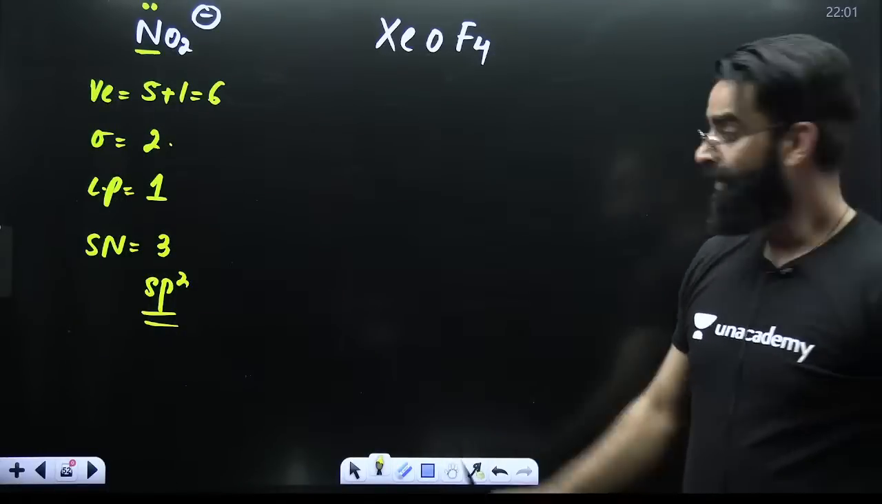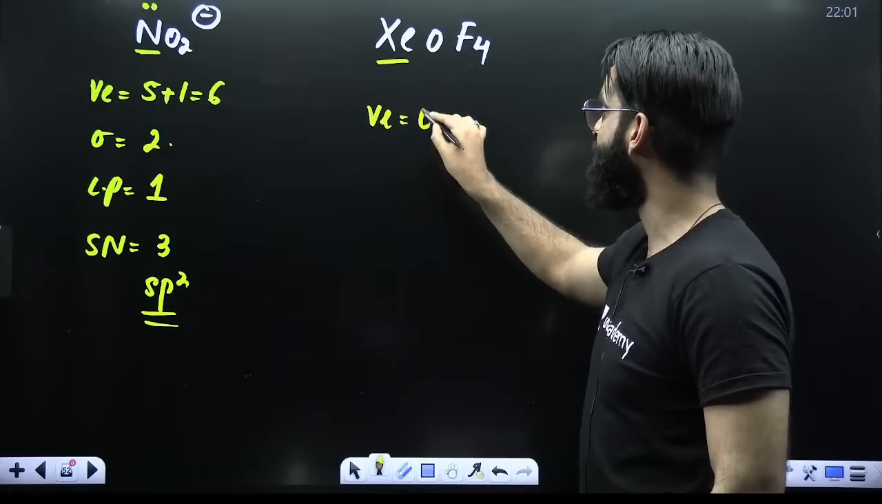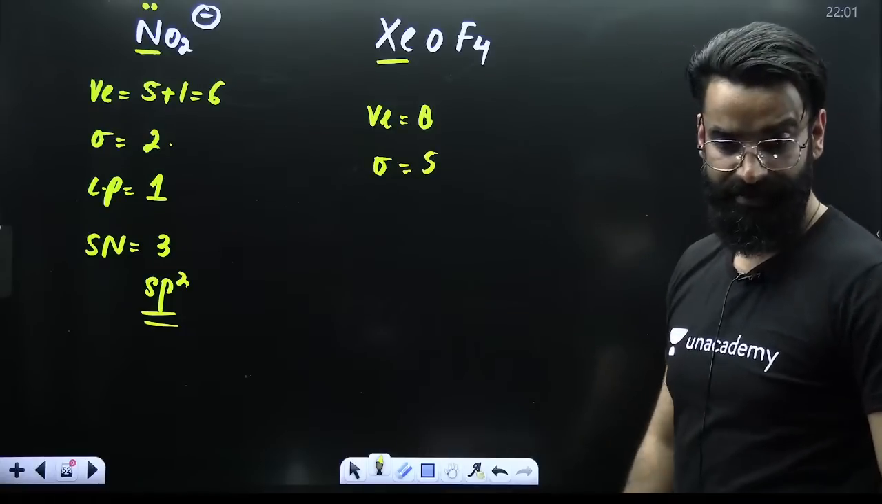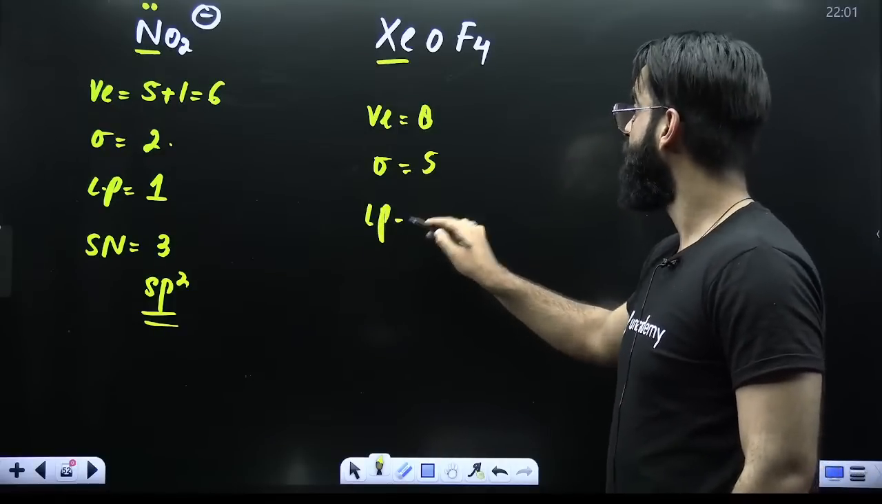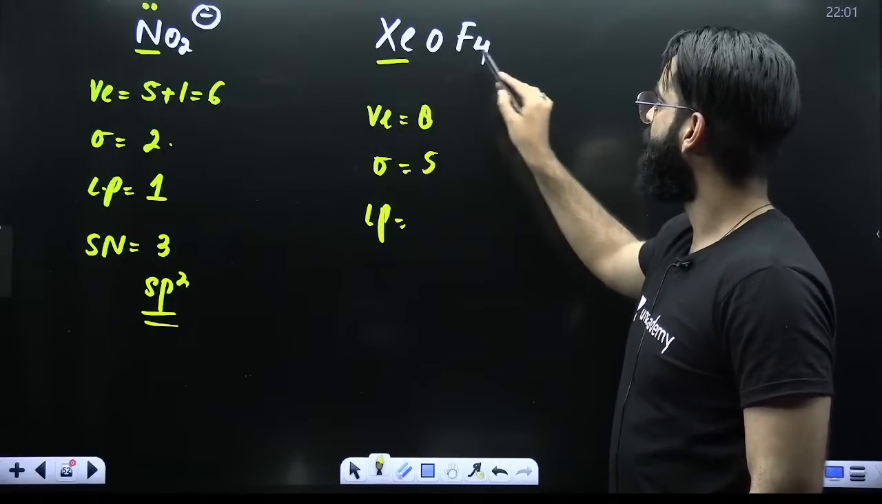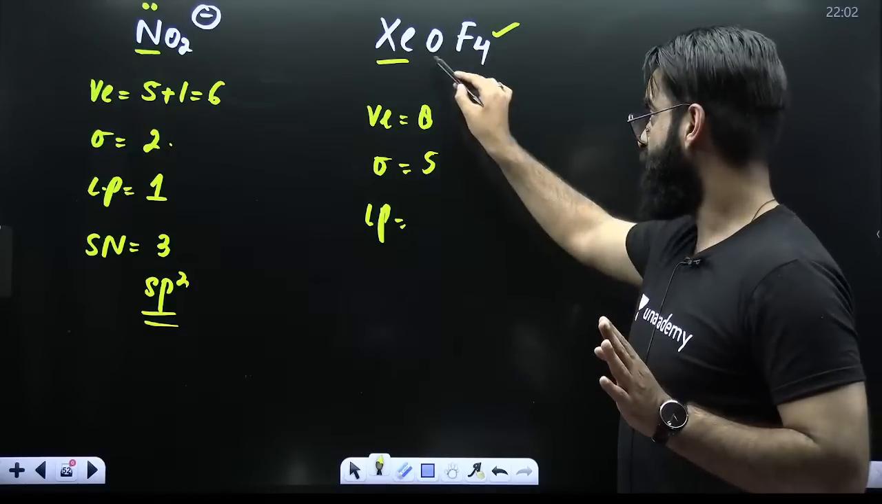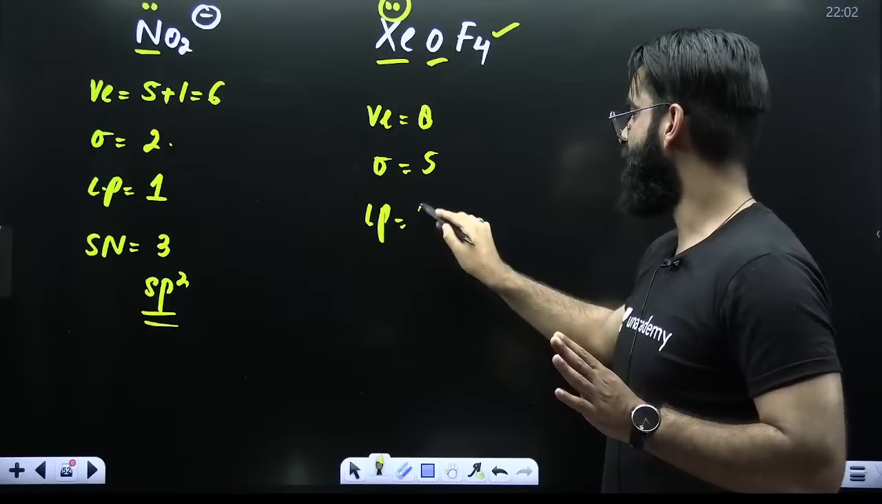Got it, people? Look at the next one. XeOF4. Xenon, how many valence electrons? 8. How many surrounding atoms? 4 plus 1, 5. 5 surrounding atoms. Now lone pairs. Out of 8, 4 have been utilized with 4 fluorine atoms and 2 with oxygen. So 4 plus 2, 6. 8 were there in total. 2 are left in the form of 1 lone pair.